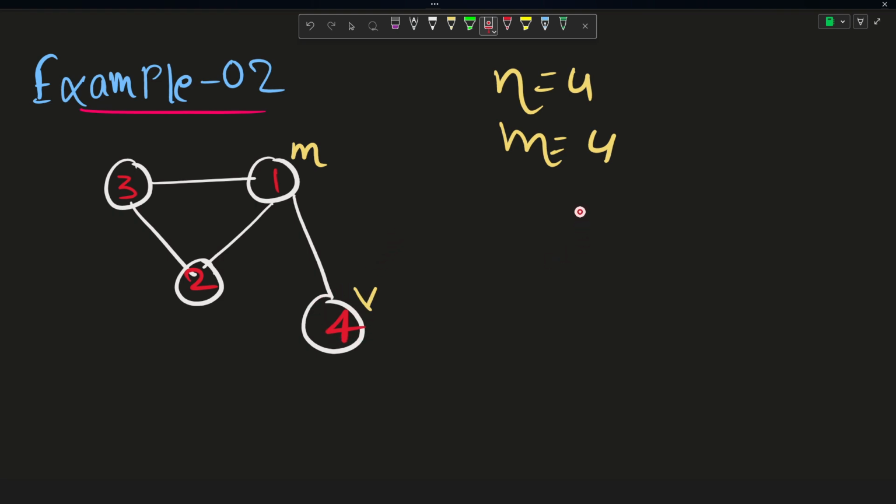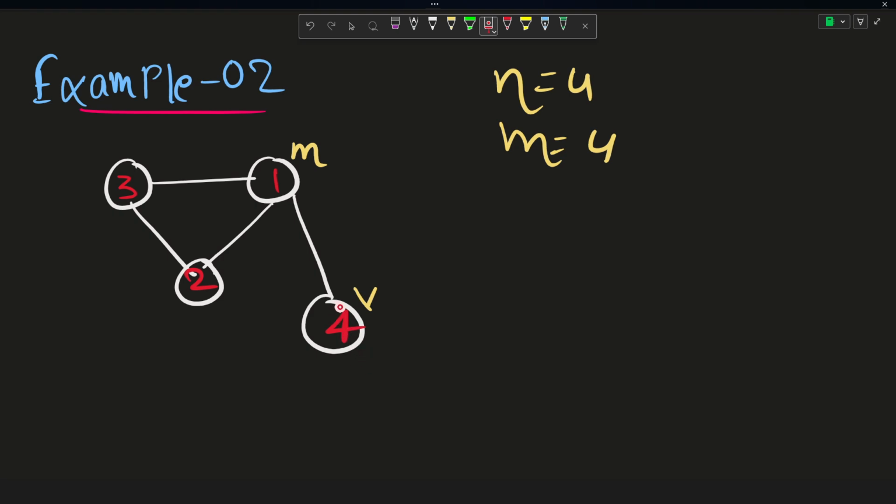Since Marcel is the police, he wants to catch Valerio, right? So in order to catch Valerio, he will try to move towards Valerio. Suppose Marcel decided to move from this city till this city. When he was moving from the first city till the fourth city, Valerio knew that he was coming towards him in order to catch him. So he will want to escape, right? He will not want to stay wherever he is.